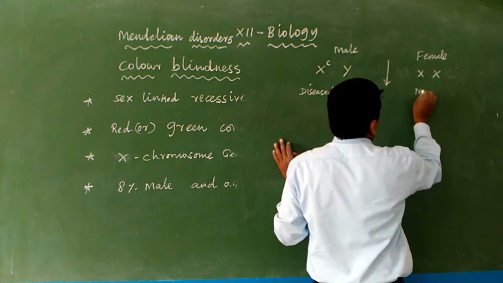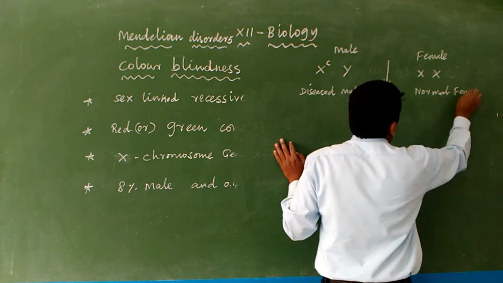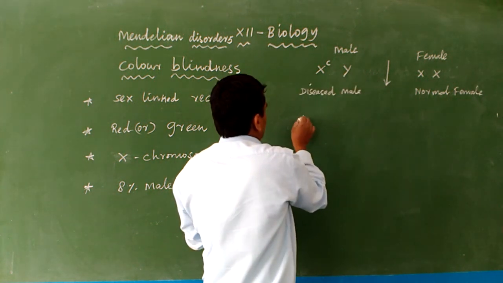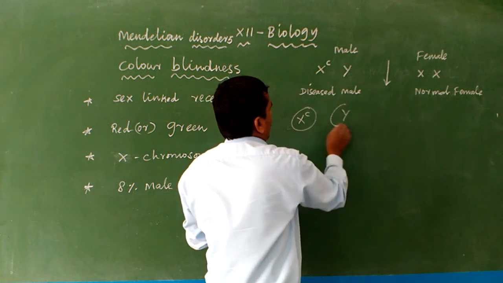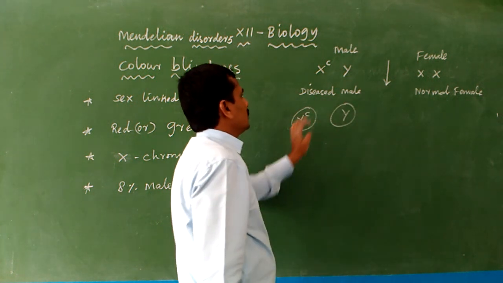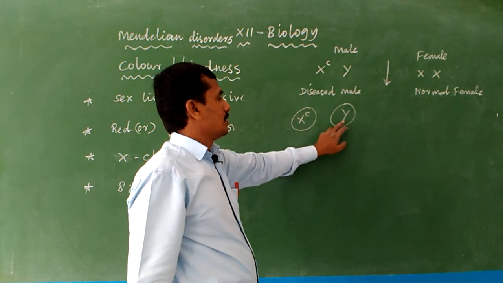This is a normal female. Then the gametes are produced: XC is one gamete and Y is the other. In sex determination we studied that two types of gametes are produced in the male, one with the X chromosome and another with the Y chromosome.